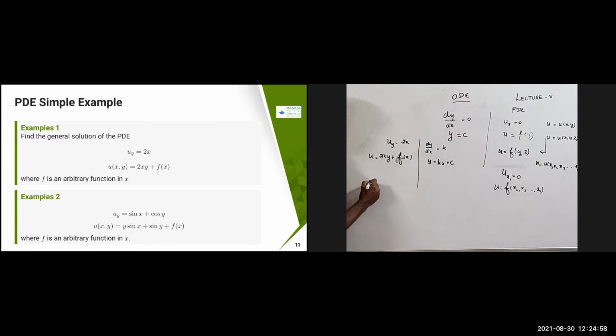Same way, I can put the other one: uy equal to sine x plus cos y.